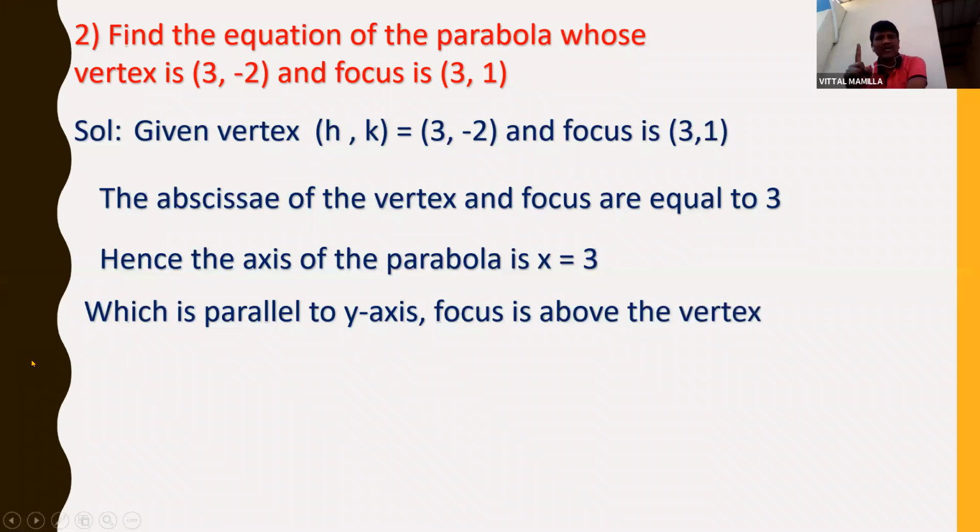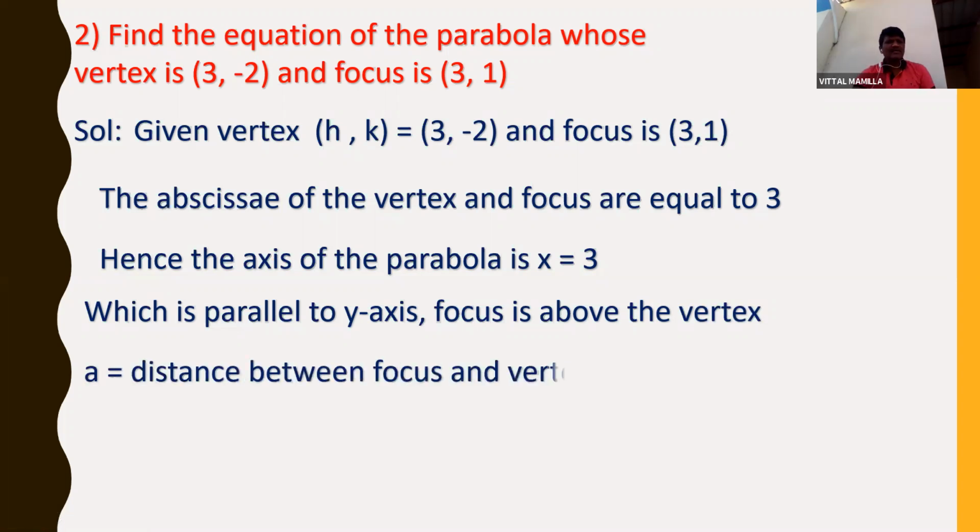What we need is to find the equation of the parabola using this. We need the h comma k value and also the a value. h and k are already given. We need to find the a value to get the equation of the parabola. So how to find the a value here? a is the distance between focus and vertex. Already you know that. a is always the distance between focus and vertex.